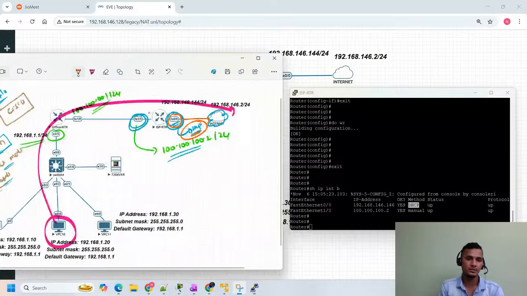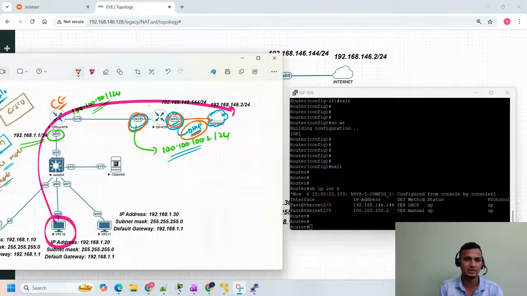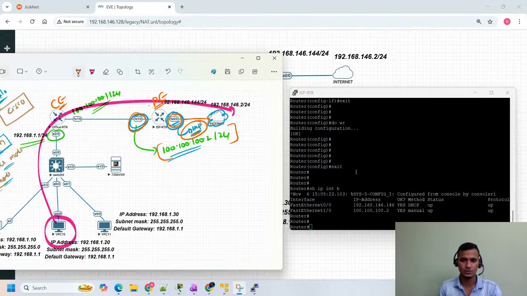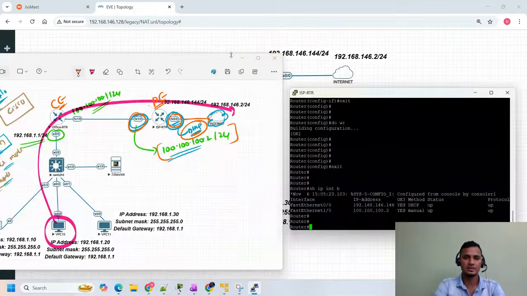And we have one more interface. That interface is connected towards our CE router. This is our CE router, customer edge router, and this is our PE router, provider edge router. So here we assign the address 100.100.100.2. So that's what we mentioned here. Clear? Now let me check the route as well.